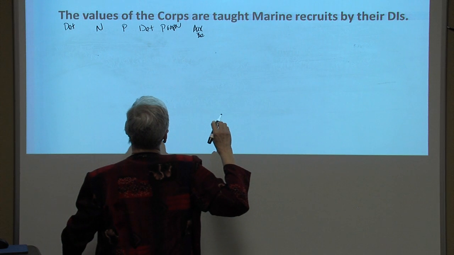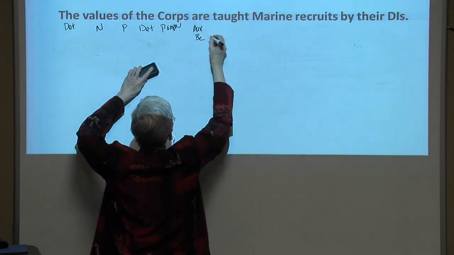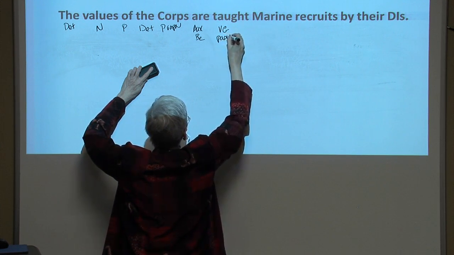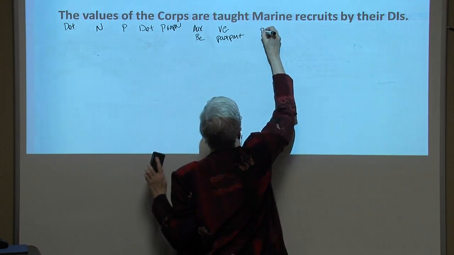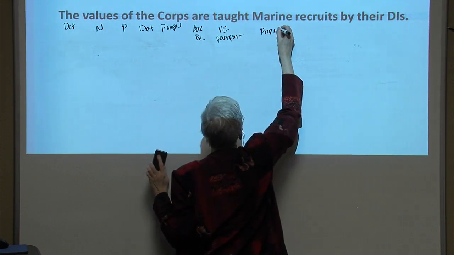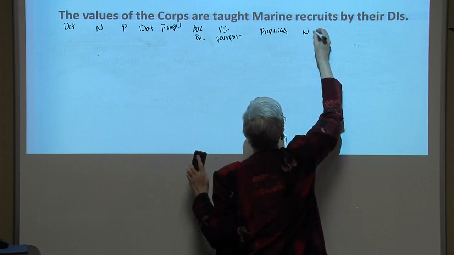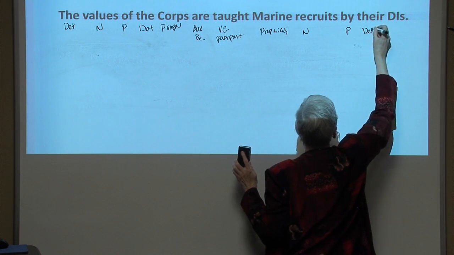Now this is getting kind of sloppy here. Taught, the past participle of a VG verb. Marine, proper noun, functioning as adjective. Recruits, noun, by, preposition, their, determiner.